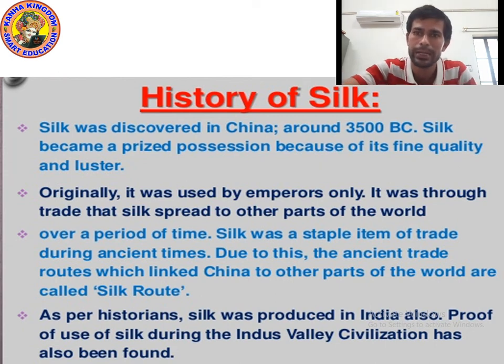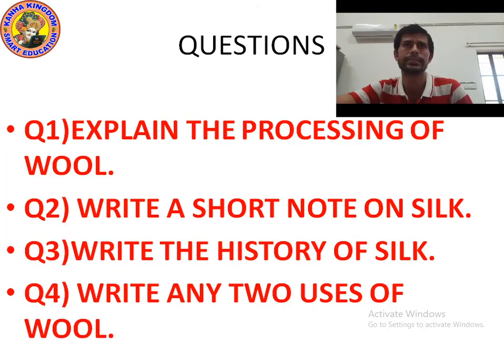Okay. Now kids, let's move on to the last point. It's time to ask questions. Explain the processing of wool. I already explained in the previous class, but I will explain again. There are 6 steps of processing of wool: shearing, scouring, sorting, burr separation, dyeing, spinning. Shearing means the process of removal of fleece from the animal. What is scouring? The process of washing the sheared wool in hot water followed by drying is called scouring.